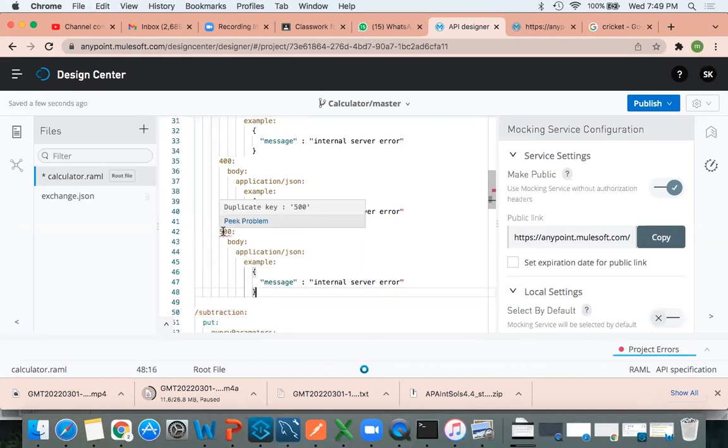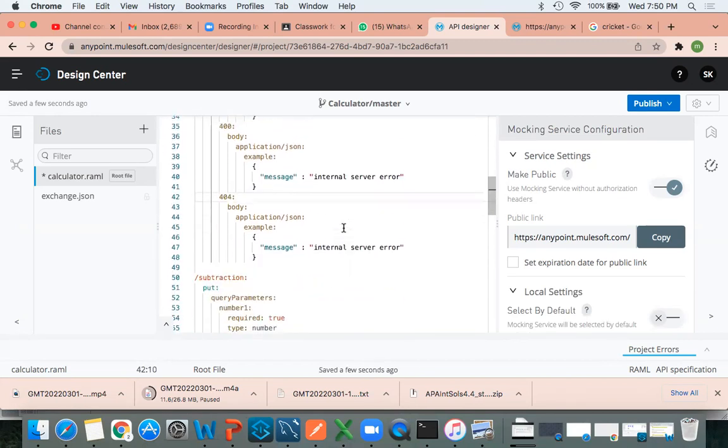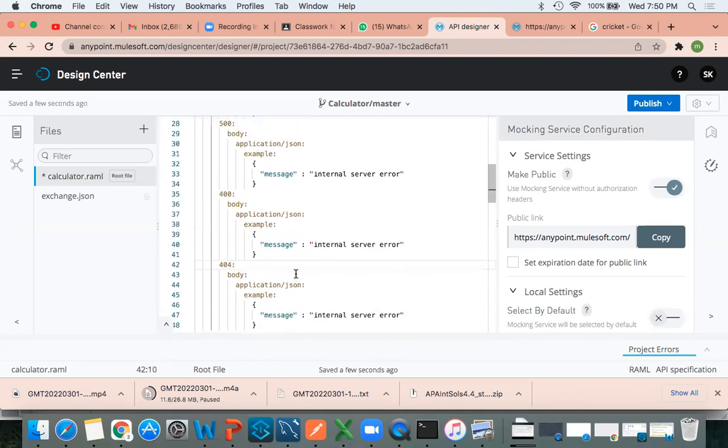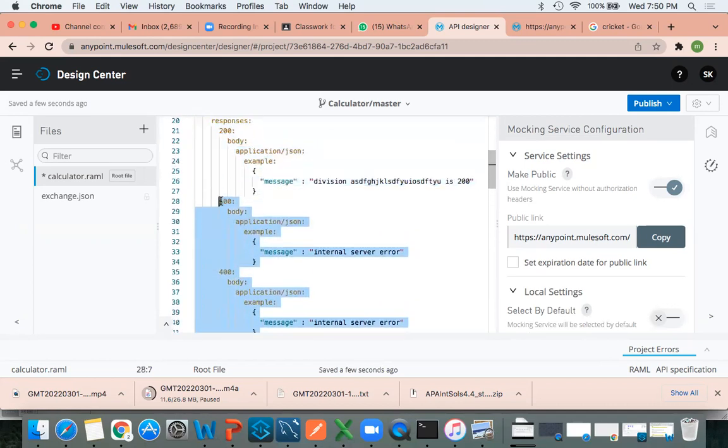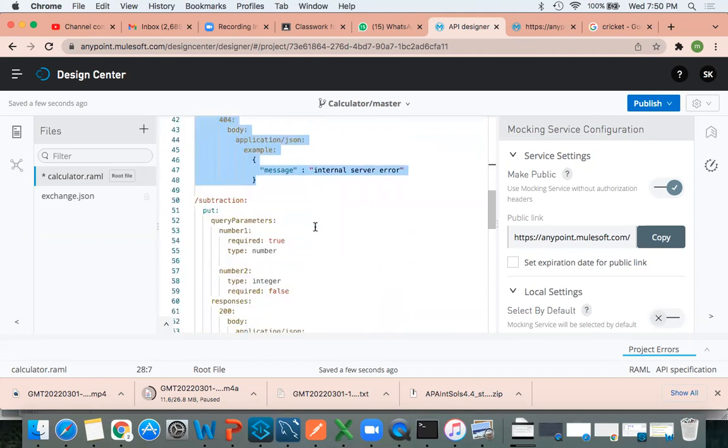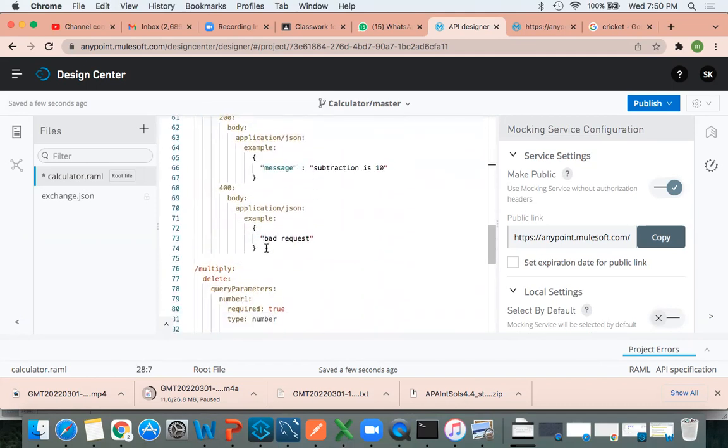Again I will change to 404. Okay, see, like this, 400, 404, 500. Okay, I am going to add for all these methods.